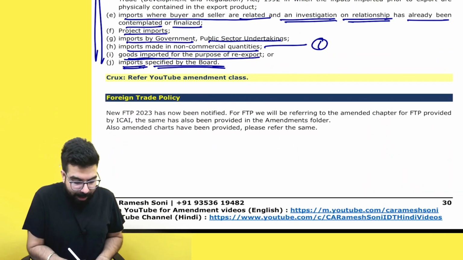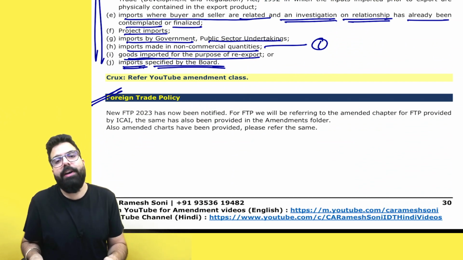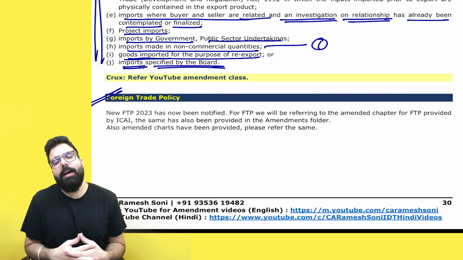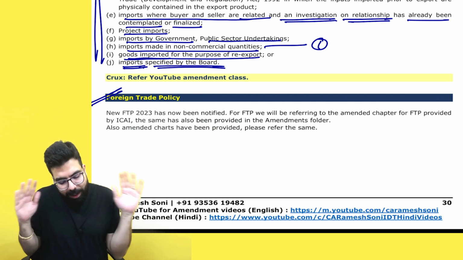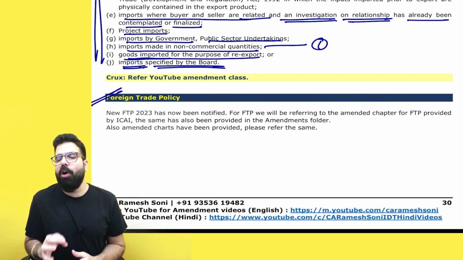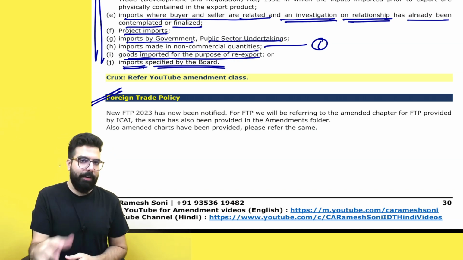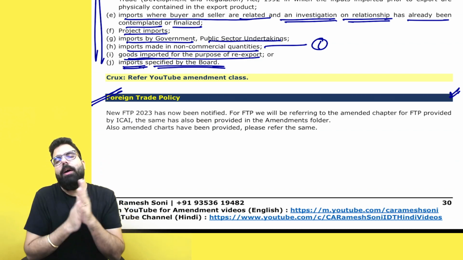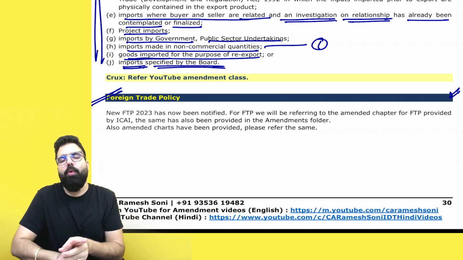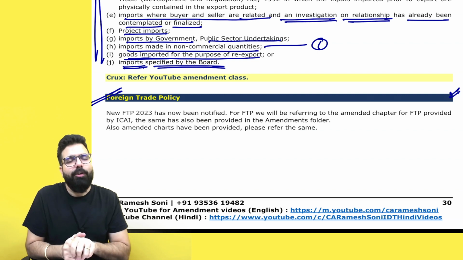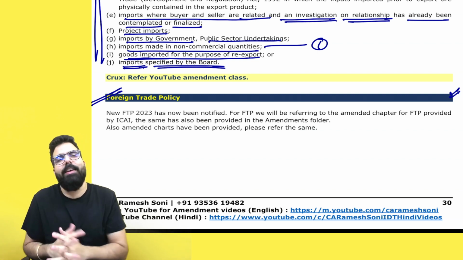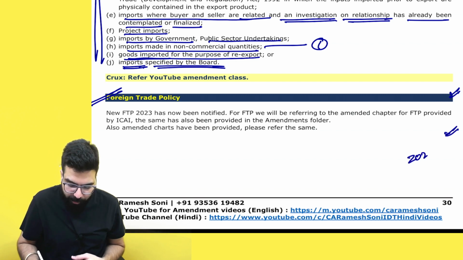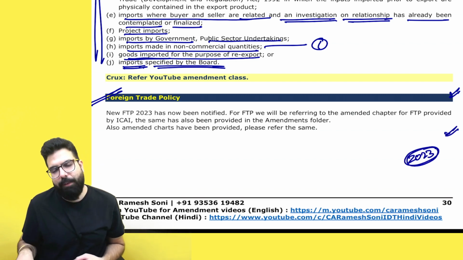Other than that, the last amendment is in your foreign trade policy. Today's session of the amendment class I will end over here. We are done with our complete discussion on GST and customs. Now, foreign trade policy 2023 has come. I want to go ahead and teach you guys the foreign trade policy. So tomorrow, in the next class, we will be doing the foreign trade policy 2023, the complete foreign trade policy I will be discussing.